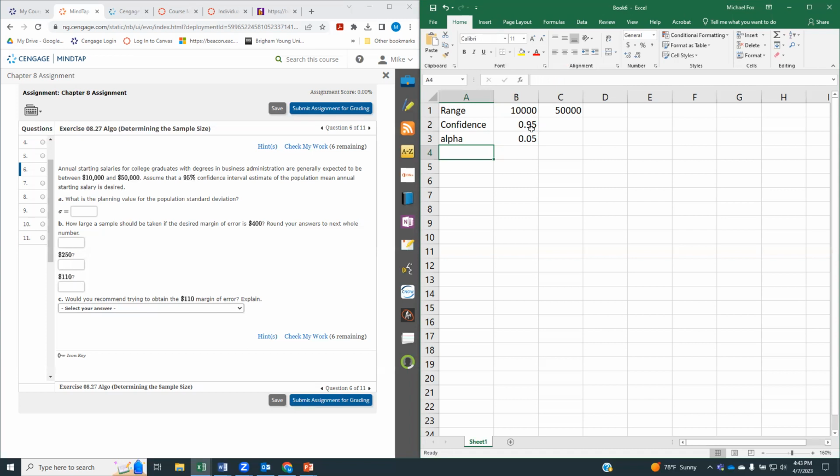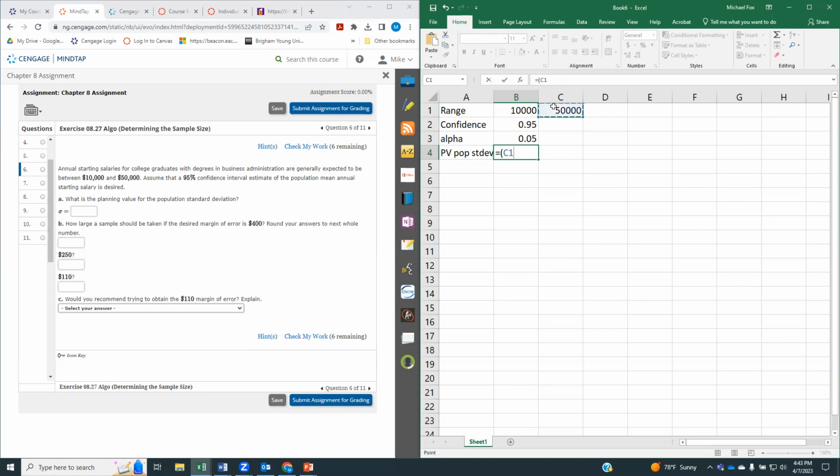All right, so it says, what is the planning value of the population standard deviation? When we have this much information, we don't know what our standard deviation is at all, so we just have to estimate it. So the planning value, the PV of our population standard deviation: when we don't know it, we take the range.